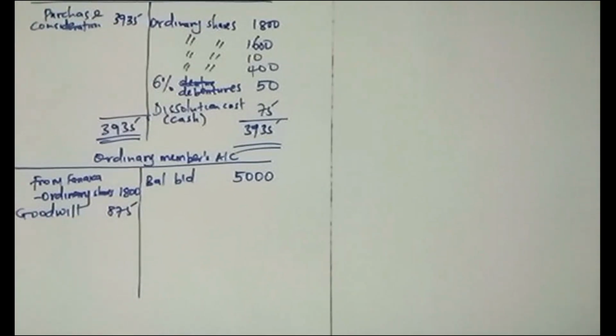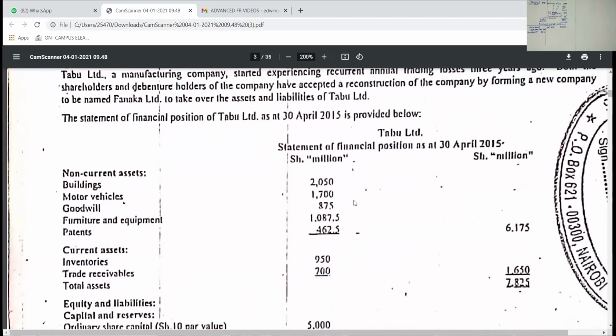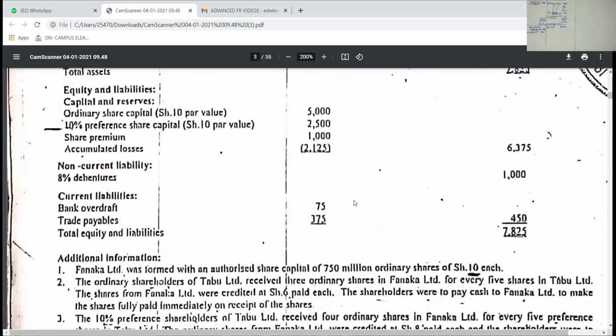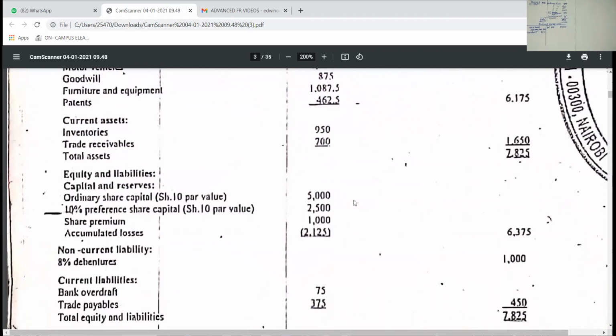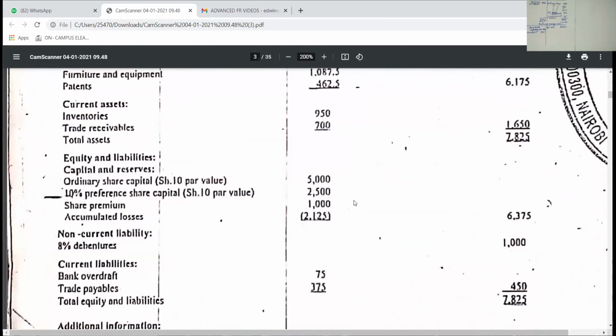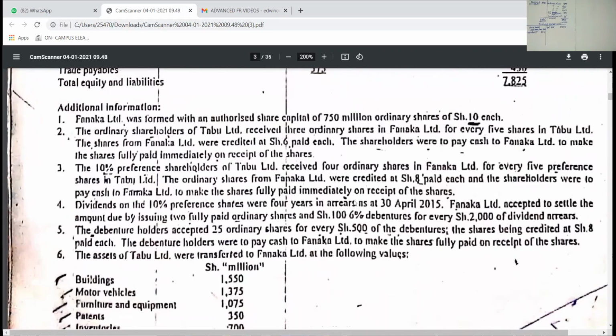Then the next asset which was there. If we continue after goodwill, furniture and equipment. Is this there in note 6? It is there. Patent is there. I can see it in note 6. What about other assets like inventory and trade receivables? They were taken over. You can see them in note 6.